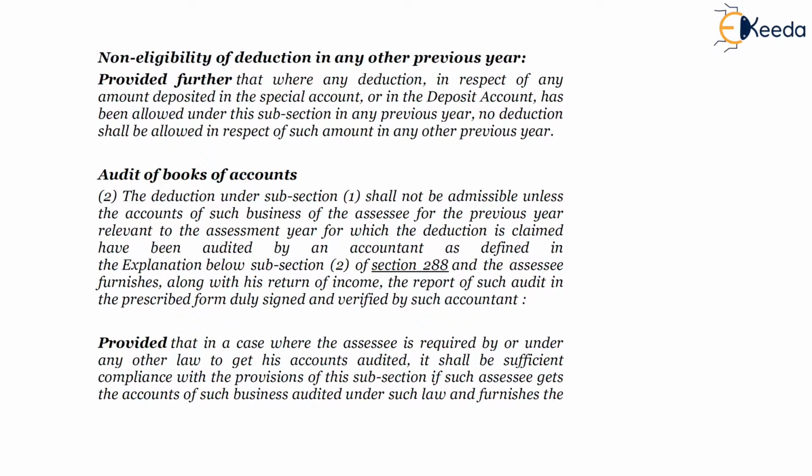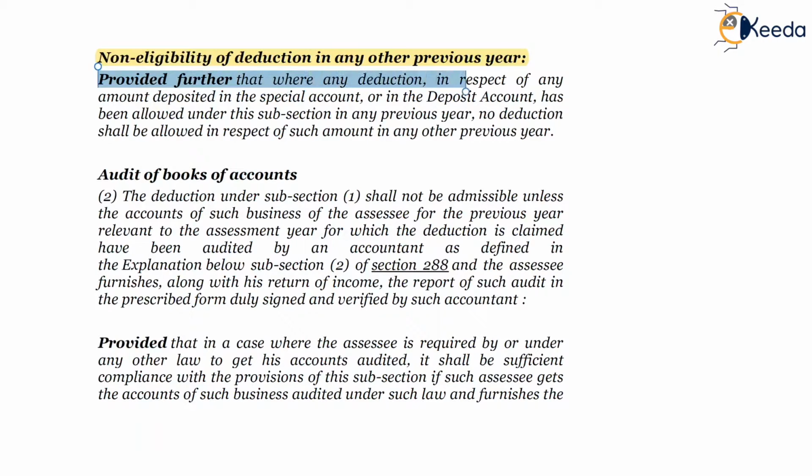Next proviso of subsection 1 of section 33AB, non-eligibility of deduction in any other previous year. Meaning, deduction which has been claimed under the relevant previous year for the amount deposited, that particular deduction won't be eligible in any other previous year, because if it is allowed, then that will amount to double deduction. Accordingly, such deduction which is already allowed won't be allowed in any other previous year.